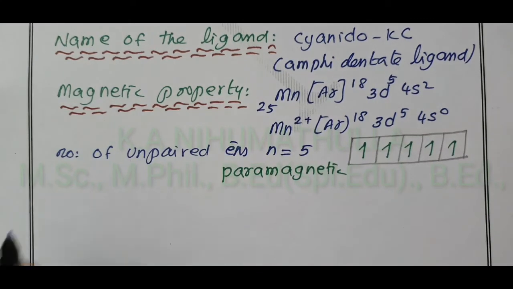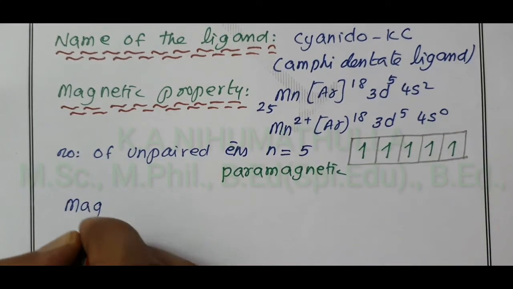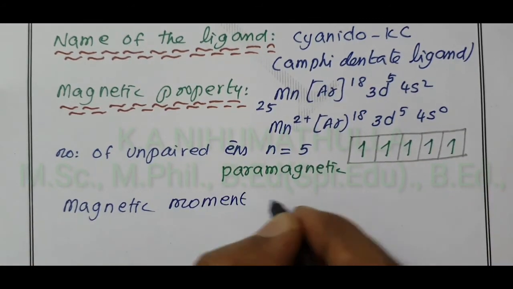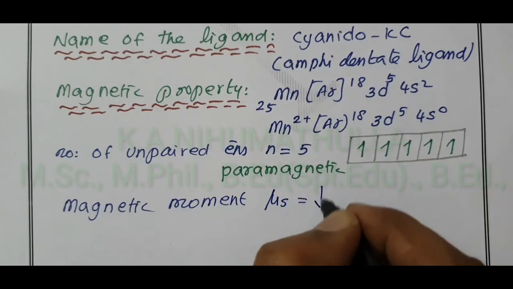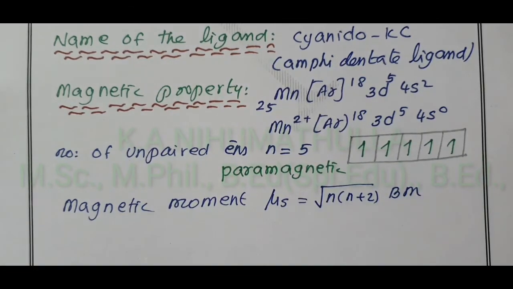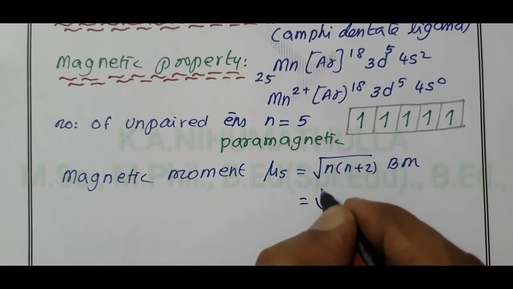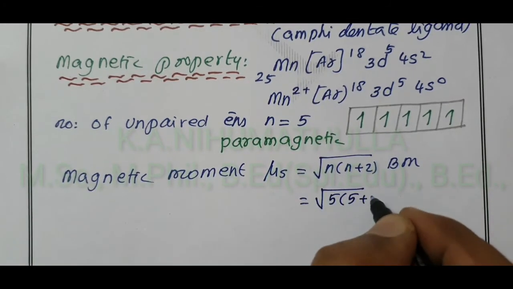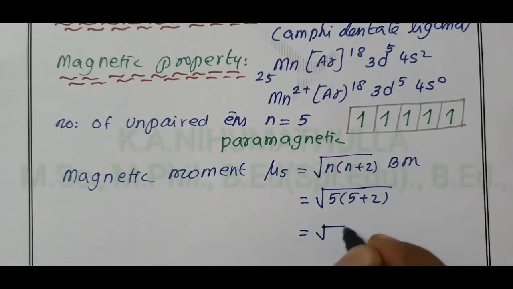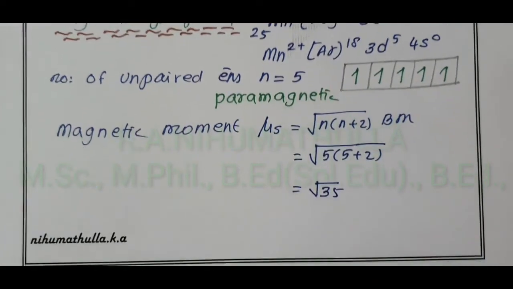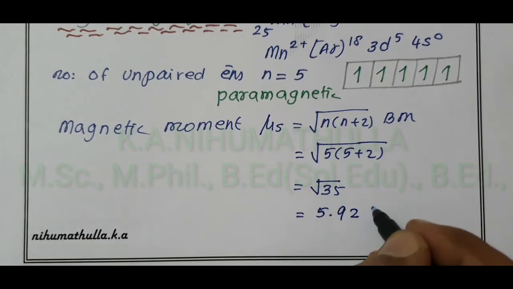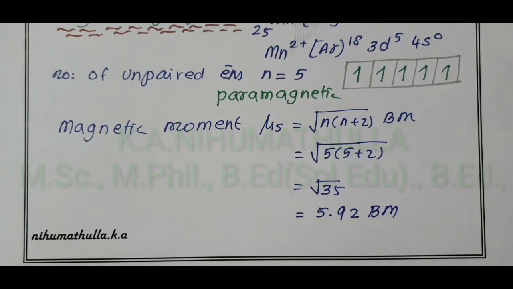Now we can calculate the magnetic moment. What type of magnetic moment? Spin only magnetic moment. Mu s equals root of n into n plus 2 Bohr magneton. n value equals 5, so 5 into 5 plus 2. 5 plus 2 is 7, 7 into 5 is 35. So root 35. The answer is 5.92 Bohr magneton. This is the spin only magnetic moment.